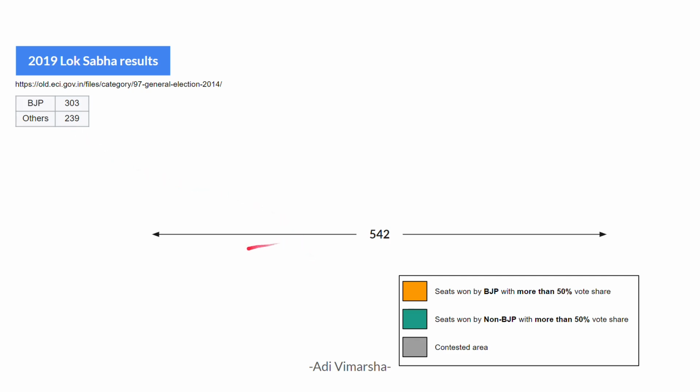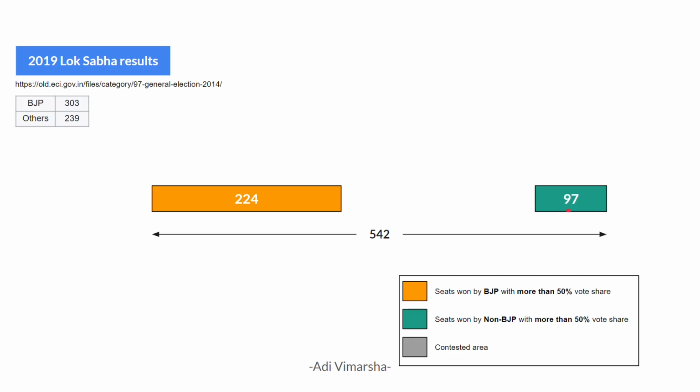But this time, out of 542 seats, there are 224 seats where BJP got absolute majority, and non-BJP parties got 97 seats with absolute majority, and finally we have 221 seats in the contested area. So here I have assumed the same winning rate as earlier and am presenting you the predictions for 2024.